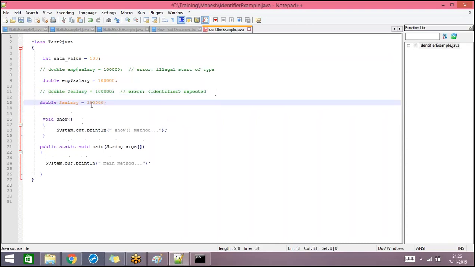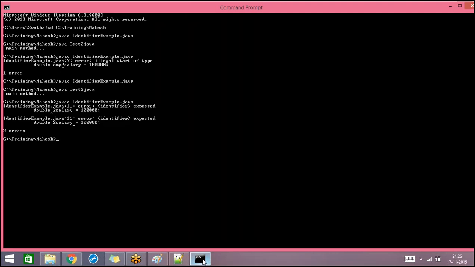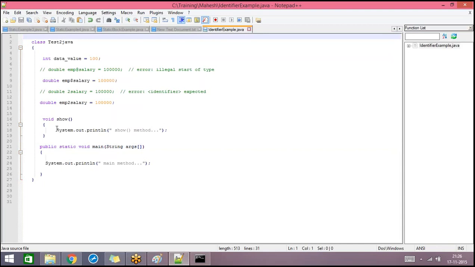Instead of this, if I declare like this, is this valid? Yes, it's valid. It can contain this. This is applicable not just for a variable, for the class name and for any other method names also, the same rules are applicable.